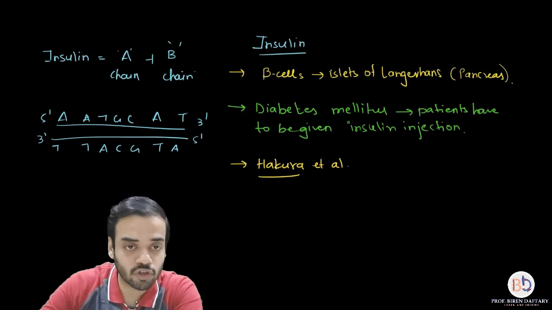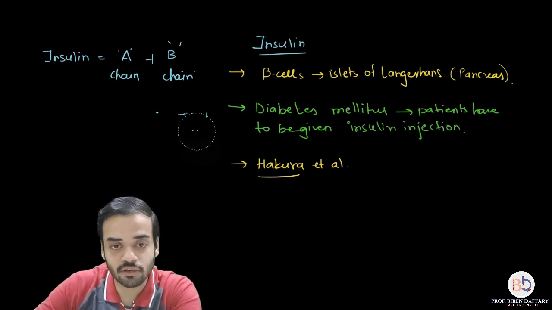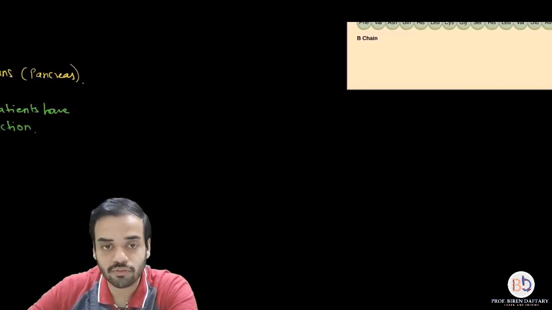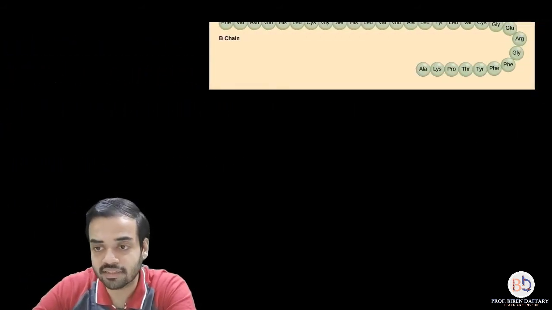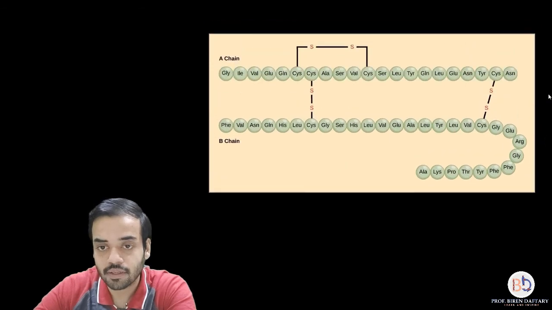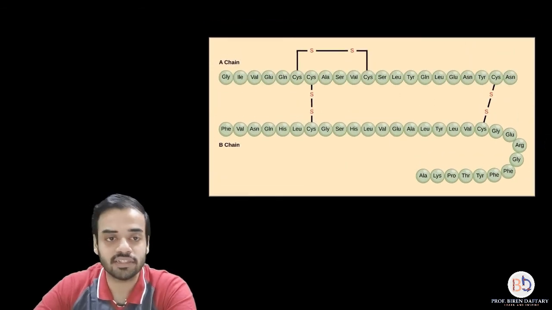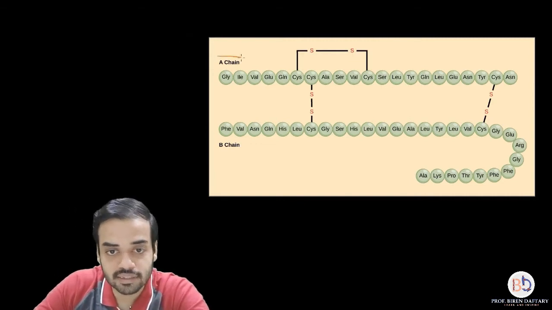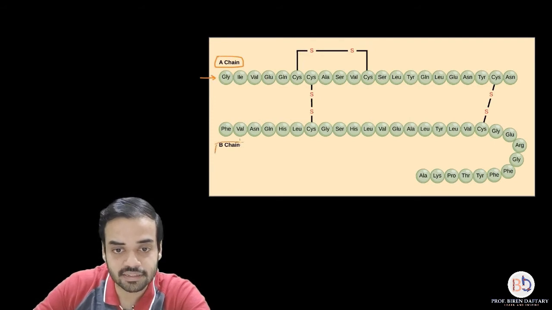Okay, now first of all I am going to show you the structure of insulin. It is not given in the book, okay. So the structure of insulin is something like this. This is your insulin structure. As you can see, there are two chains over here, okay. This is chain A, this one, and this is chain B.